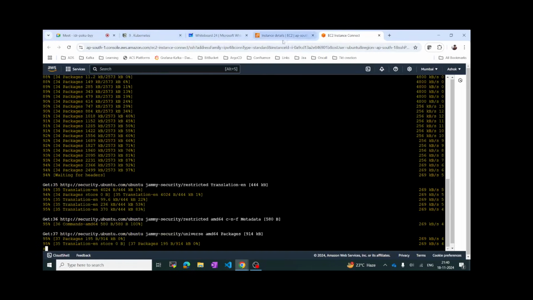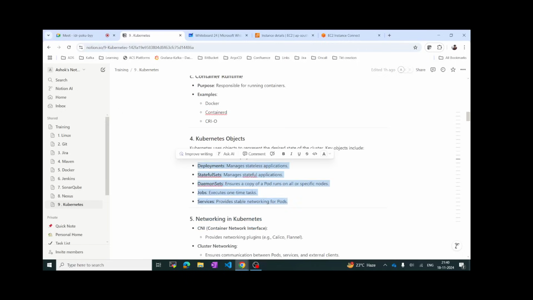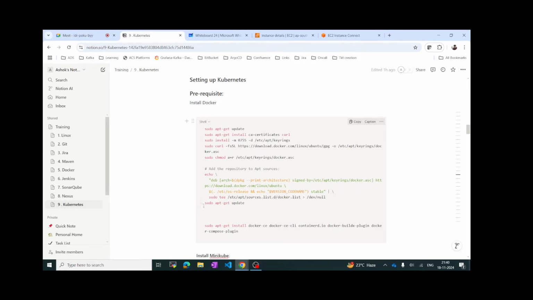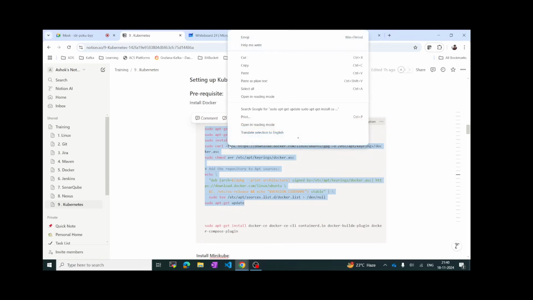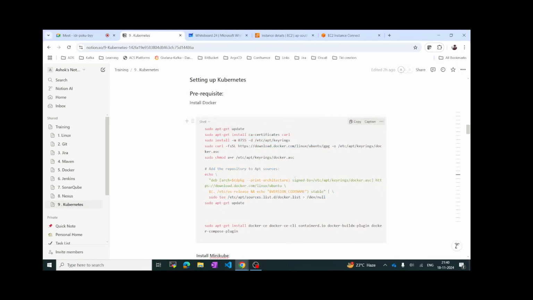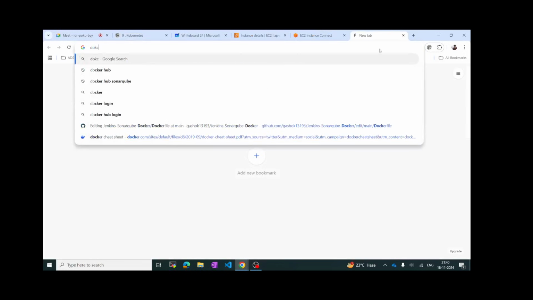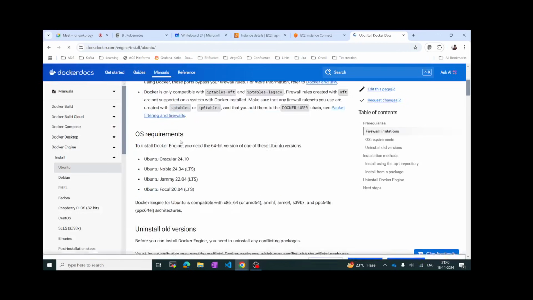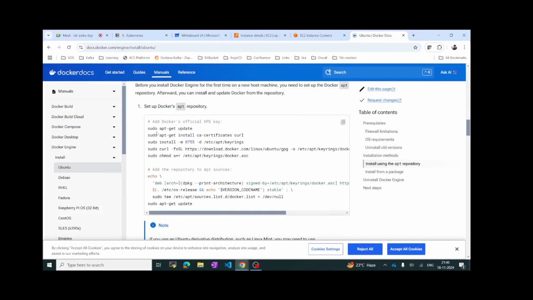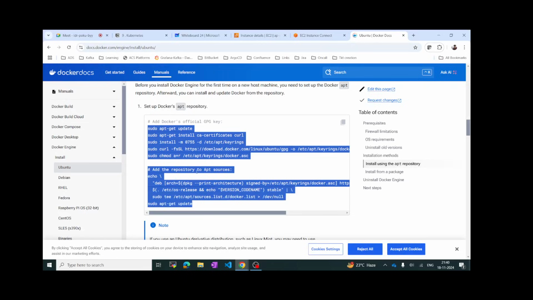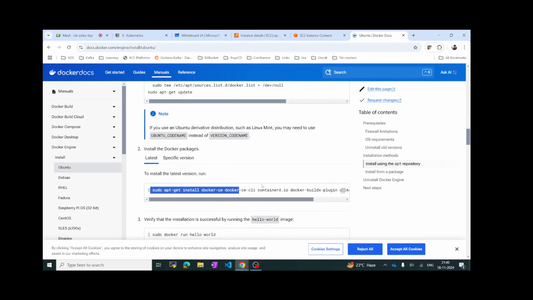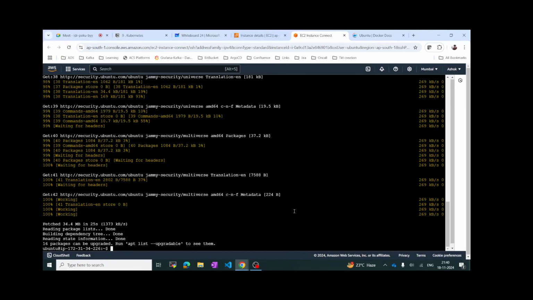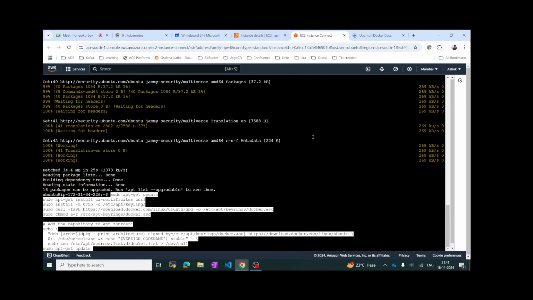If we see the documentation, I have already kept the steps to install Docker. Just copy these. Where did I get this? Simply search for Docker install on Ubuntu, and select this one. So first copy and paste this one, and then the next step to install Docker. That's it. Paste, enter.